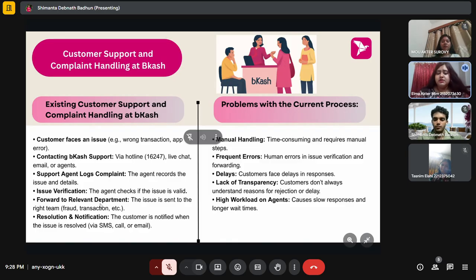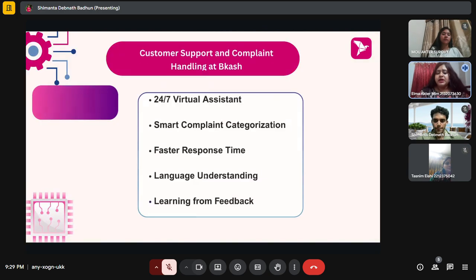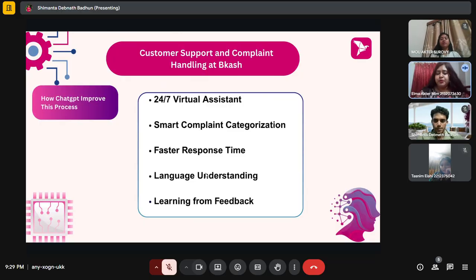This system works, but it's mostly manual. It takes a lot of time. So the main problems with the current system are it's slow and time consuming because everything is done manually. There are frequent human errors when checking and forwarding complaints. Responses are often delayed, which frustrates customers. There's a lack of transparency, so customers don't always know the reason behind delays or rejection. And finally, agents have a heavy workload, which reduces service quality. That's why this process needs improvement and more automation.